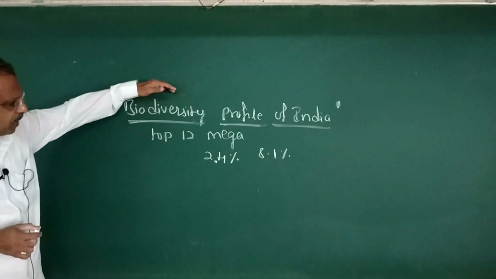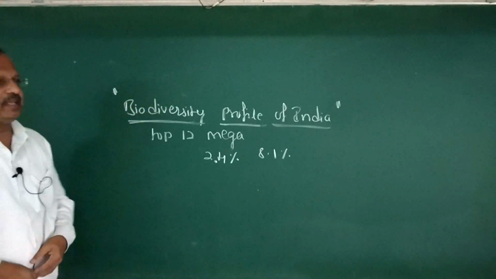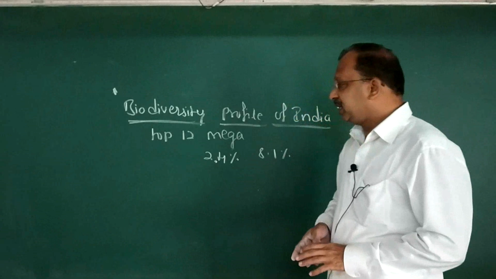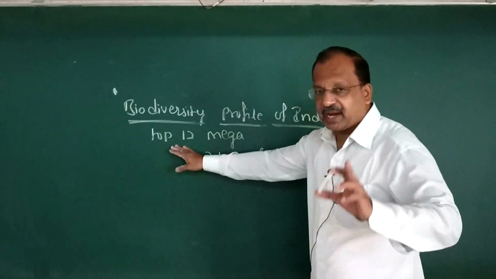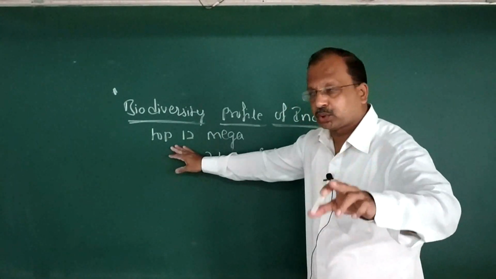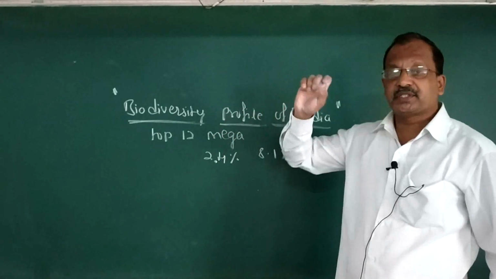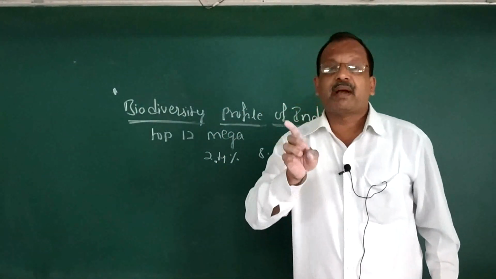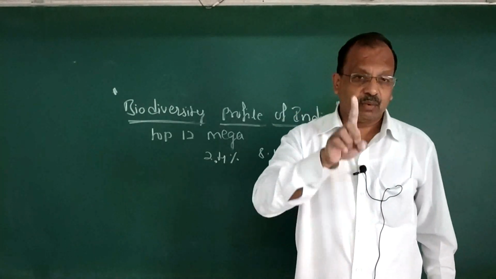Now you have to study biodiversity profile of India. India has been identified as a top 12 mega diversity country in the world.